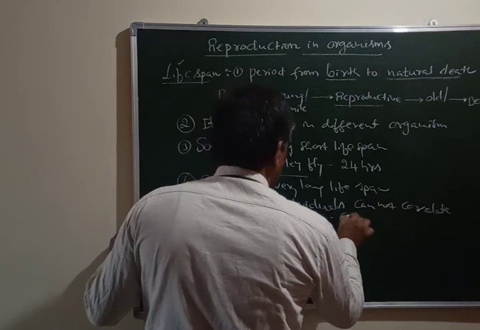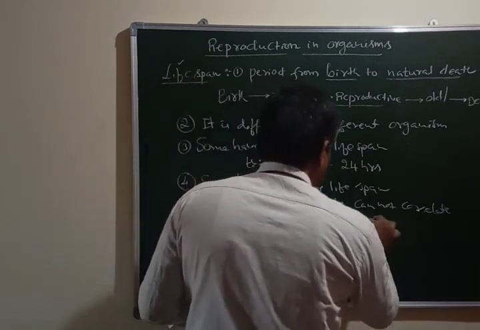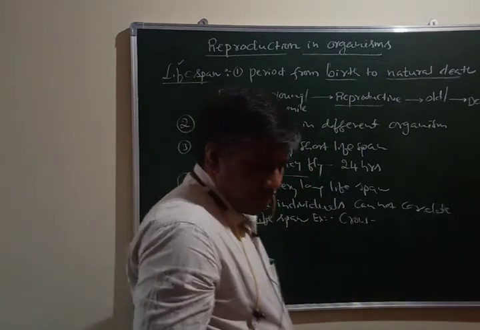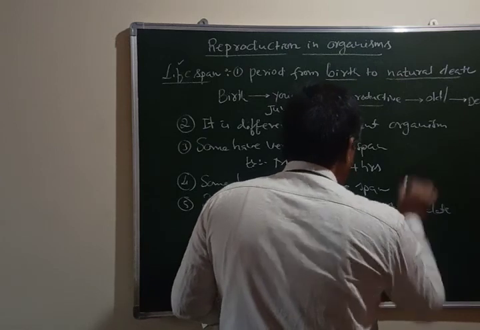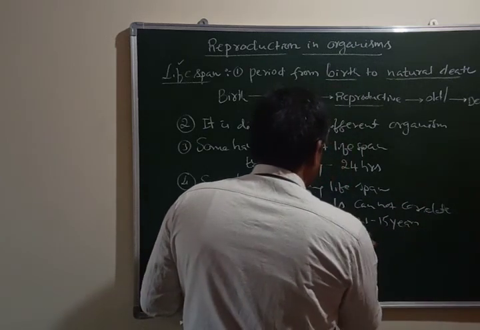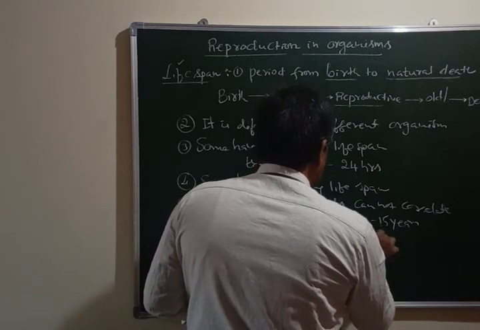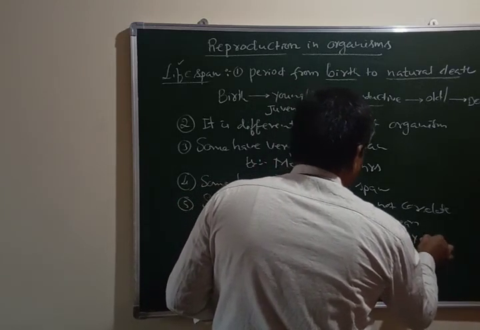For example, crow. Its lifespan will be some 15 years. And the next one is parrot. This will survive for 140 years.